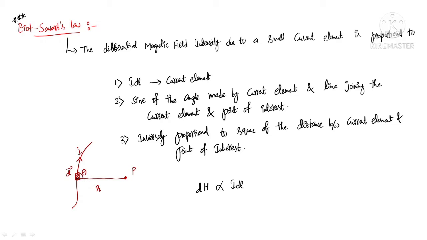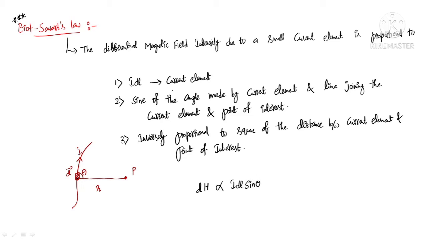This is the line joining the current element and point of interest, and theta is the angle made by this line with the differential element. Sine of this angle means sine theta.